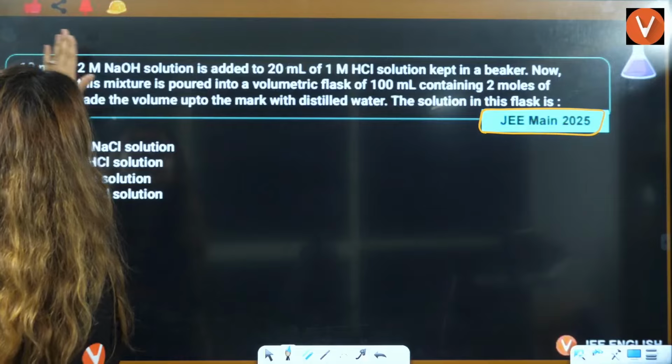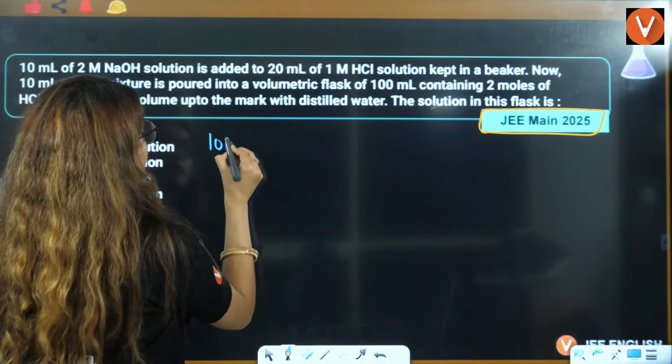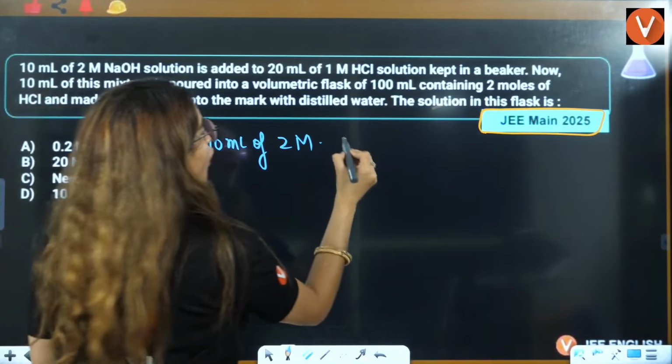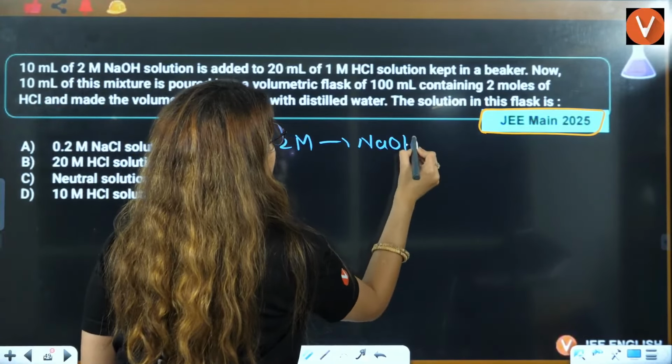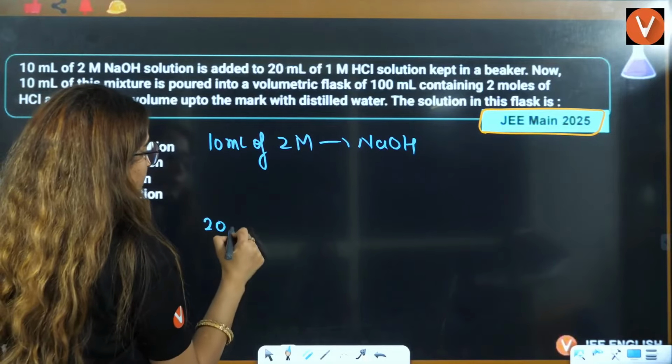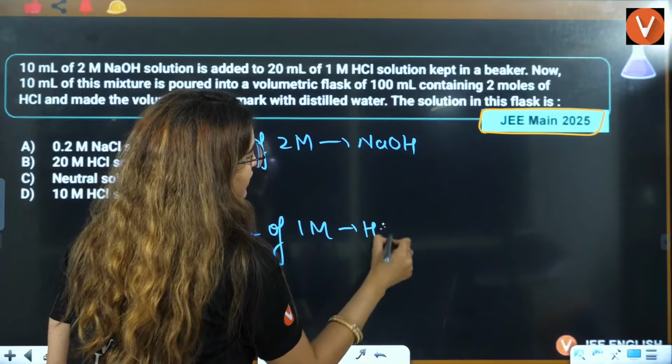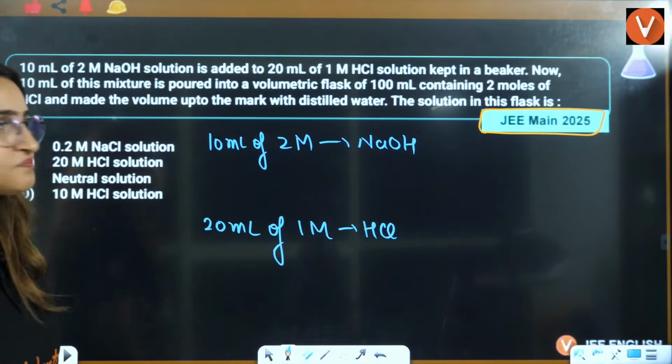Okay, so we have 10 milliliter of 2 molar NaOH, right, and 20 milliliter of 1 molar HCl.